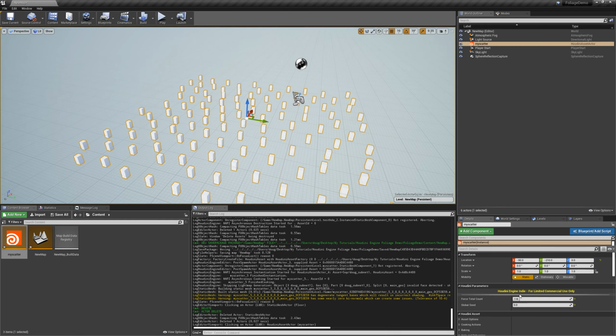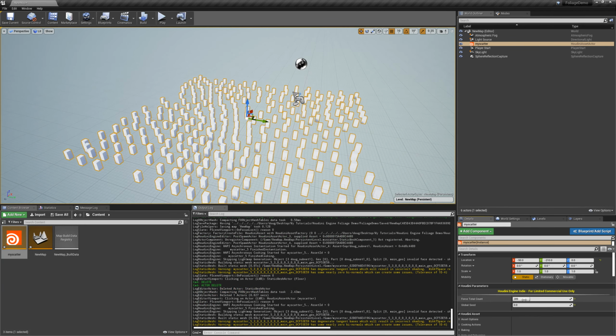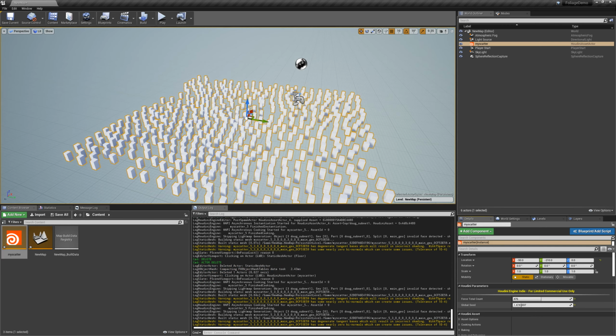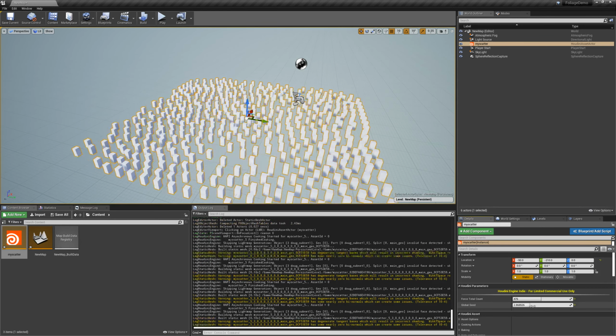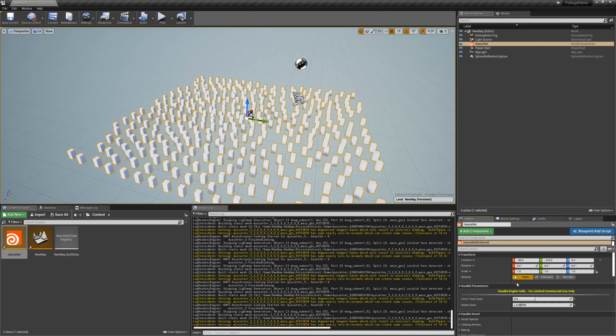And just like in Houdini, I can change the two parameters I exposed: force total count and global seed. I can increase force total count and I'll get more geometry. I can change the global seed to get a different variation. Okay, that's great.